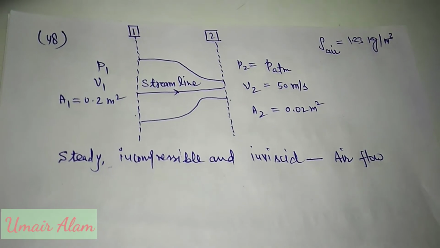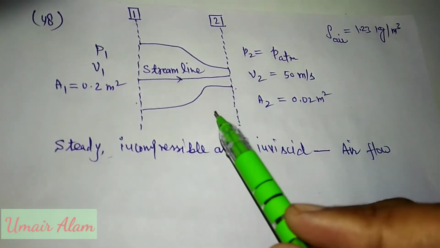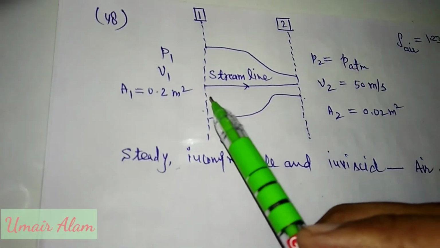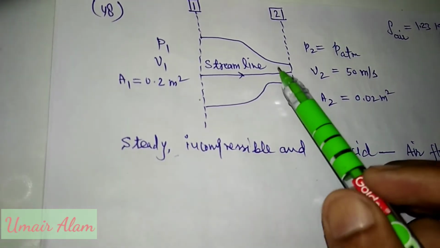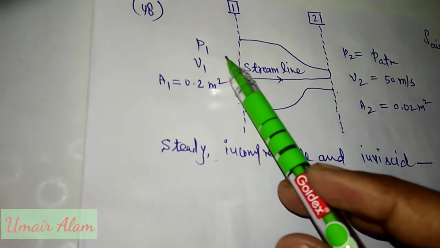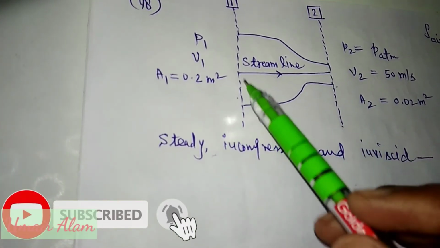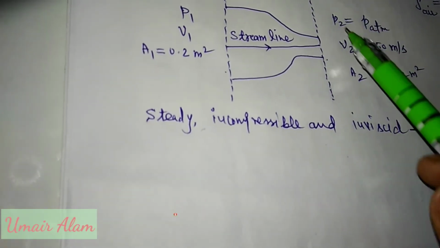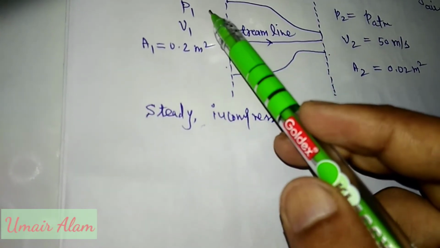Now I will solve question number 48. In the question it is given that there is air flow through a nozzle. This is the inlet of the nozzle and this is the outlet of the nozzle, and this is the streamline. The values P1, V1, A1 are given to us at the inlet section and P2, V2, A2 at the outlet section. Here P1 and V1 are not given.